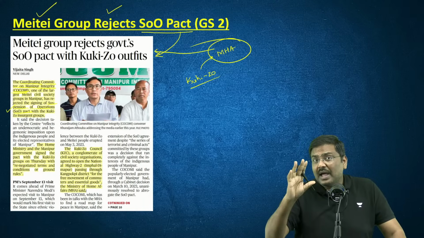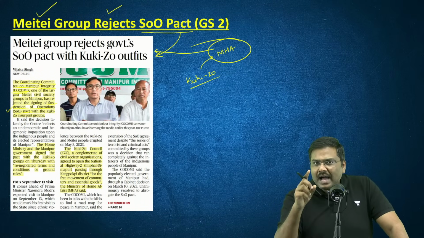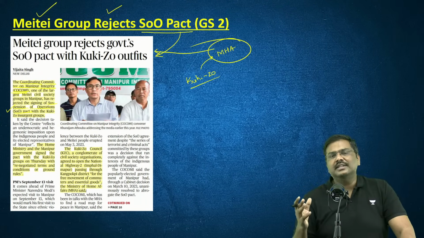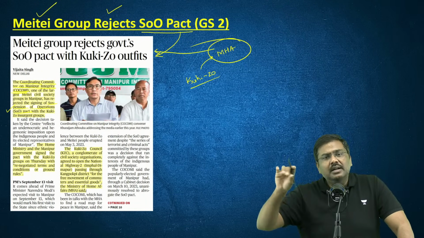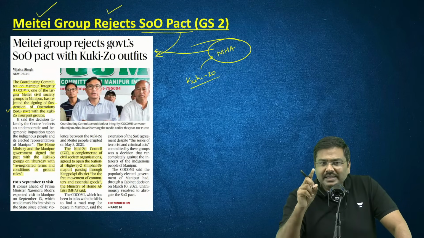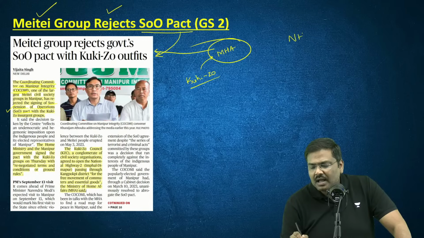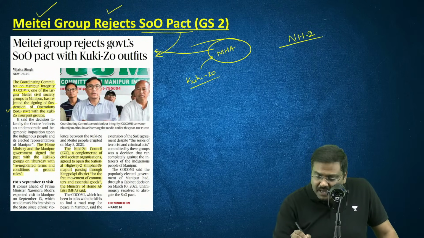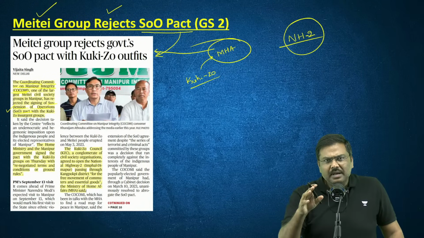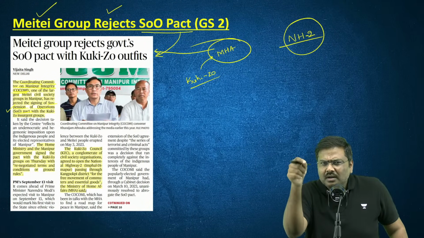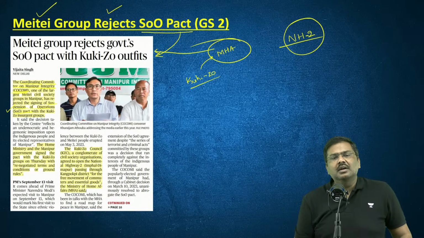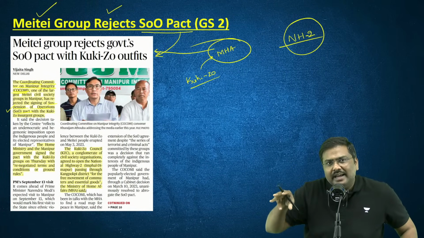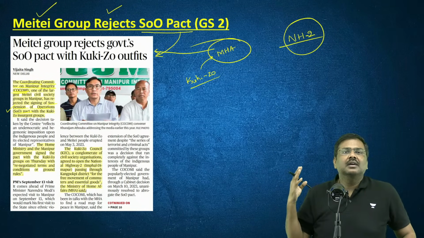But I feel, this is my gut feeling, if a question has to be asked from this area of the SOO pact, etc., no doubt it is important for mains. But in the preliminary examination, they might pick up a question on National Highway 2, NH2. Please go through the NH2. For example, what can be a straightforward question on NH2 in the preliminary examination? Through which different states the NH2 will pass?